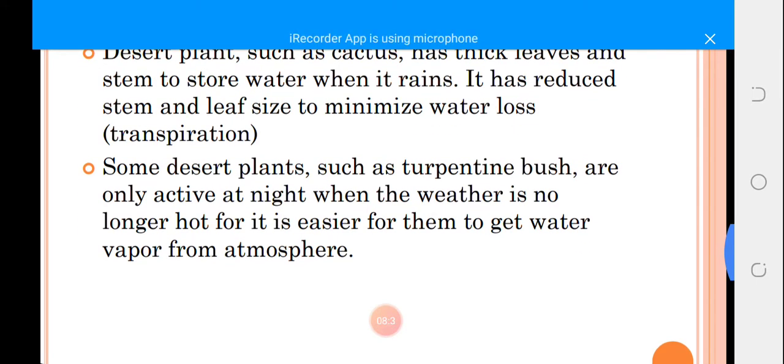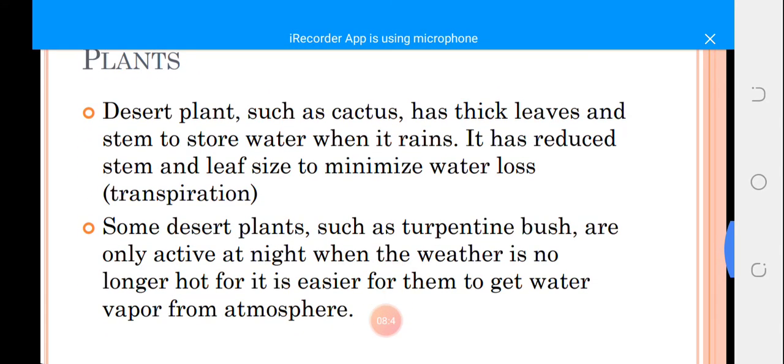Another thing is that desert plants such as the turpentine bush are only active at night when the weather is no longer hot, for it is easier for them to get water vapor from the atmosphere. So all these are telling us about different plants and the way they behave. We are talking about some other desert plants.